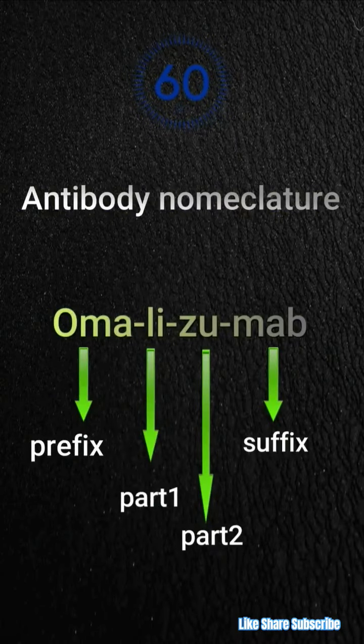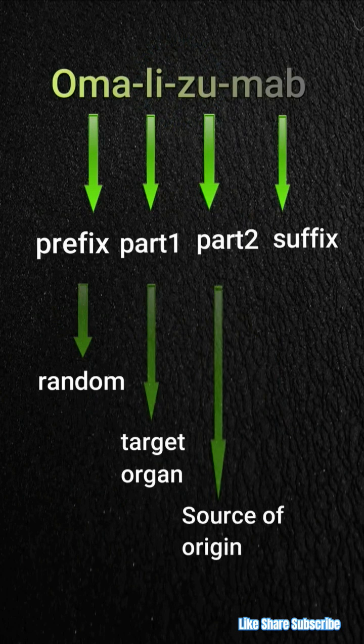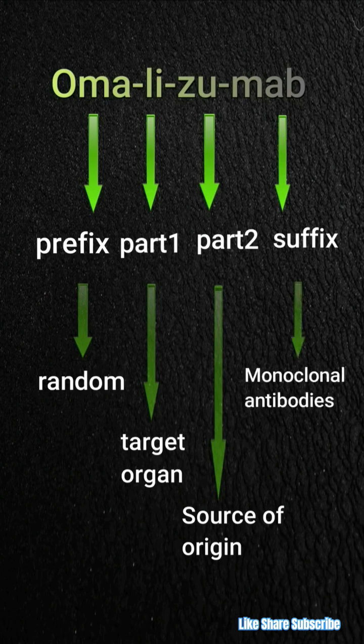Antibody nomenclature in 60 seconds. Prefix is random. Part 1 is the target organ on which the antibody works. Part 2 is the source of origin of antibodies. And all antibodies have the suffix MAB, which means monoclonal antibodies.